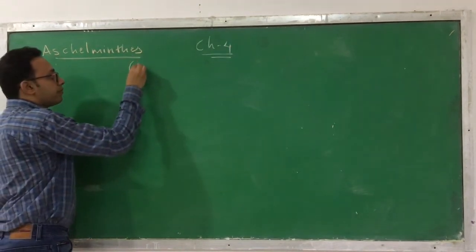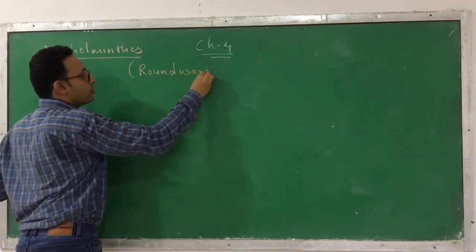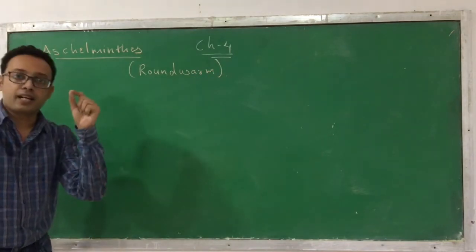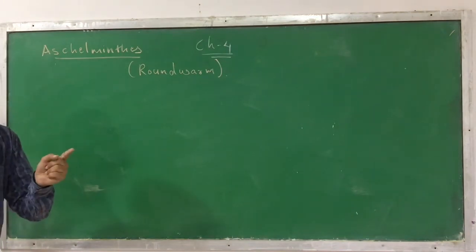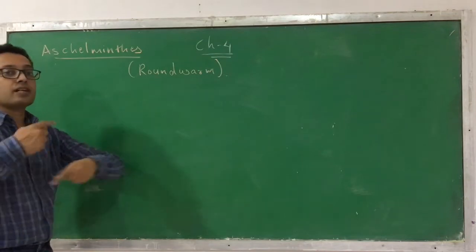Aschelminthes, like Platyhelminthes, have another name: they are called roundworms. The Platyhelminthes are the flatworms. The Aschelminthes are the roundworms. Both are worms, but the Platyhelminthes are dorsoventrally flattened, and here they are round.